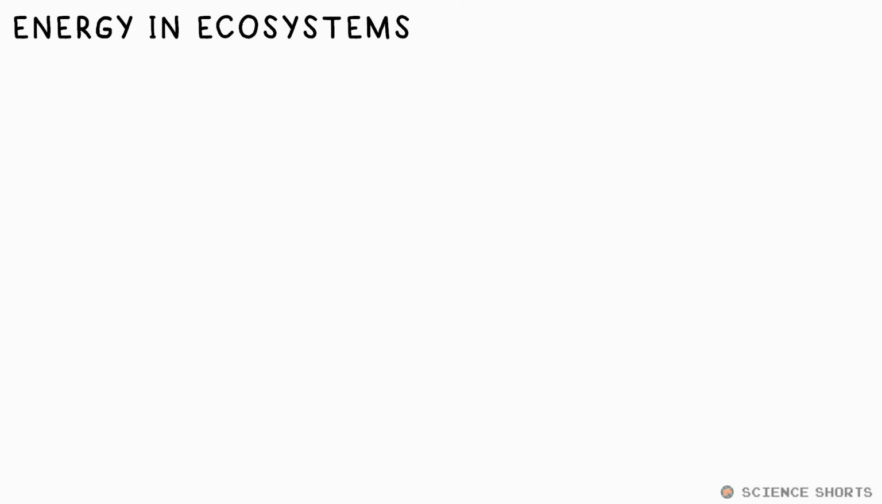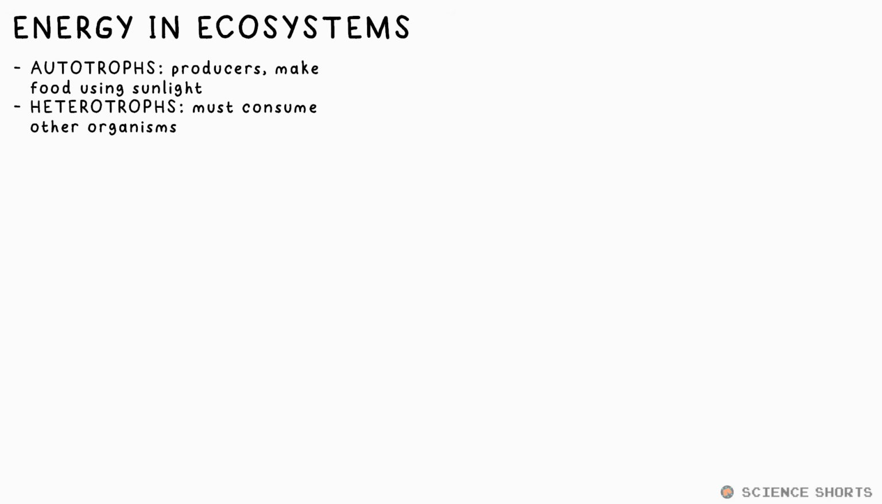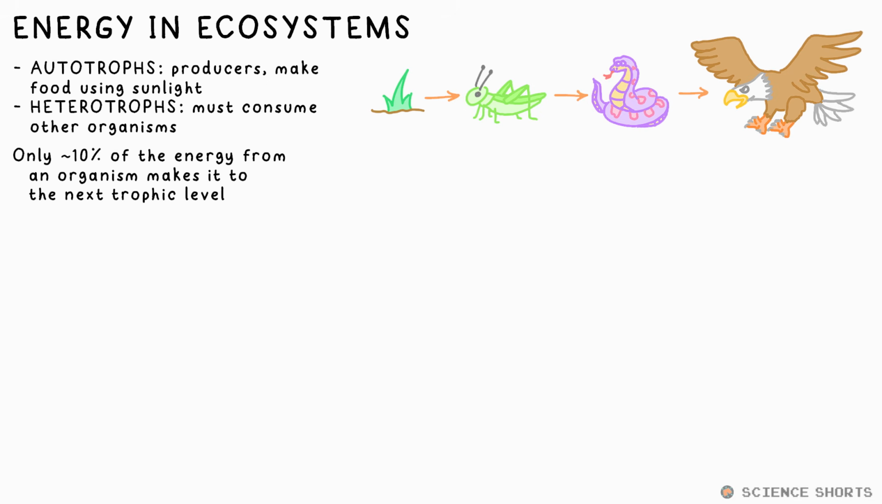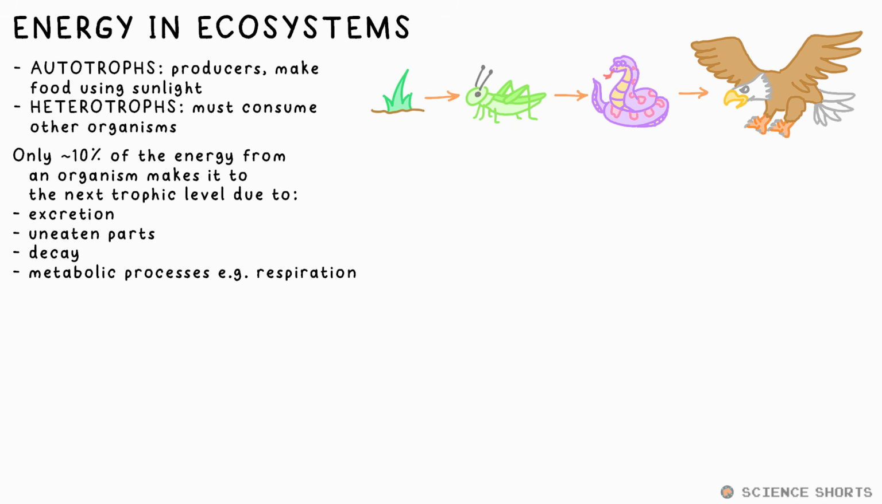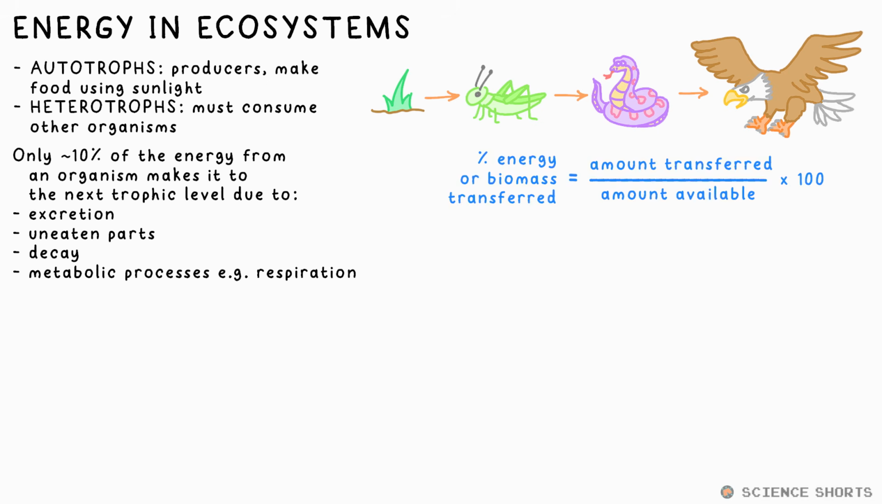The sun is the source of all energy that enters ecosystems on the Earth, where its light is used for photosynthesis in producers, also known as autotrophs, to make food to be used by heterotrophs. However, only around 10% of energy made or consumed by one organism is transferred to the next. The rest is lost due to excretion, uneaten parts, decay, and metabolic processes that use energy like respiration. The efficiency of transfer is calculated like any other percentage.